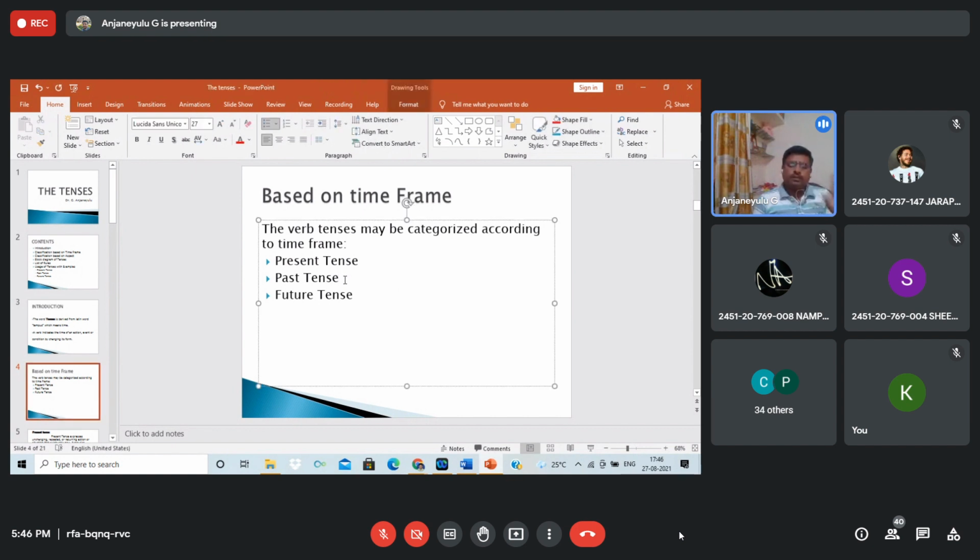Past tense is very simple. Past tense is where the action was completed, like I came yesterday, I was on leave. Yesterday is the indication of past tense. At the same time, V2: you know the V2. What is the V2 of go? Go is the V1. What is the V2? Went. Come, came. Yes, there are some irregular forms also.